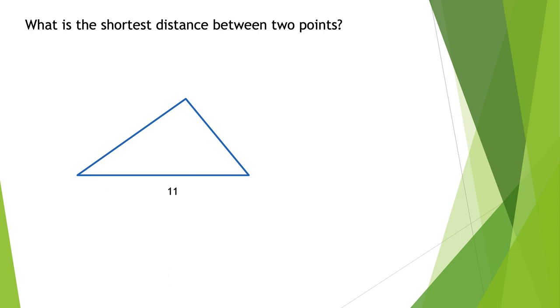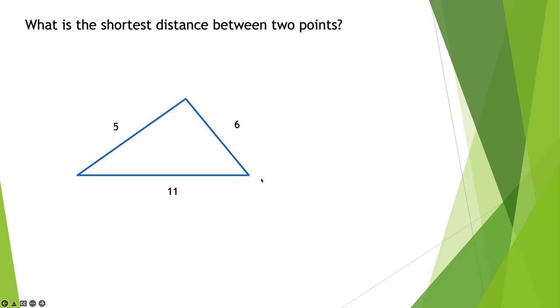In other words, if it was 11 miles, and let's say I drove it instead of walked it, or rode my bike, because I do ride my bike 11 miles. Let's say I rode my bike directly to my friend's house. That's 11 miles, that's straight. Is it possible to go 5 miles to the store and then 4 miles to my friend's house? Is that possible? No, because the shortest distance is a straight line. So the shortest possible distance between this point on the left and the point on the right is 11 miles. I couldn't possibly go up here 5 miles and then down here 4 miles and still get to that point. I would end up short of that point.